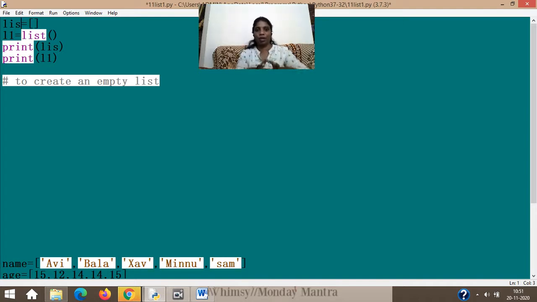Just like in variable, in order to create an empty variable, if it is an integer, we give a variable equal to 0. If it is a string, we will give that variable name equal to single quotes or double quotes to initialize the value. Here the empty list creation starts this way. List equal to the square bracket does the same thing as the next statement, L1 equal to list. As you might have already guessed, list is a function like your print. In both the cases, if I run the program, you will get a square bracket.